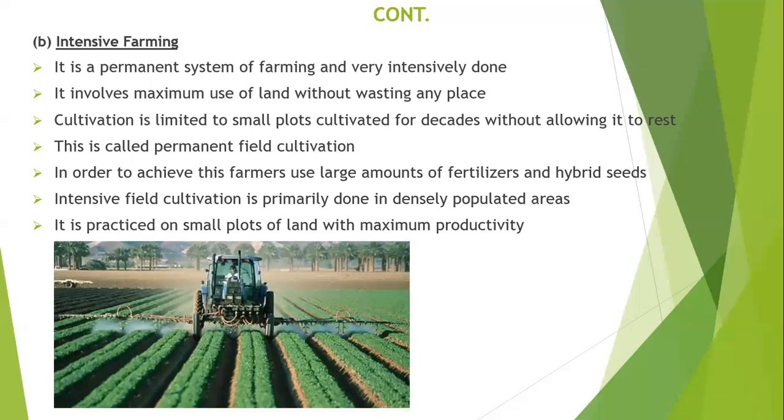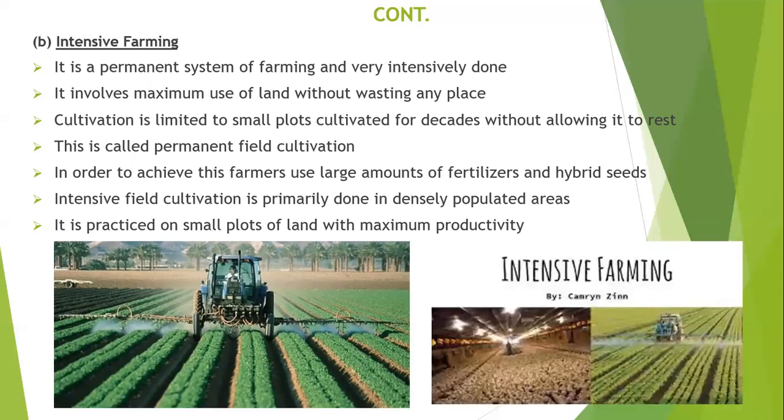Now, here is an example. You're looking at this piece of land where there is maximum production and you're using machinery so that you can maximize the production, so that you don't waste time using a hoe or an axe trying to turn the soil upside down when you have machinery. So, as you're able to see, when it comes to intensive farming, there is maximum production on small plots of land.